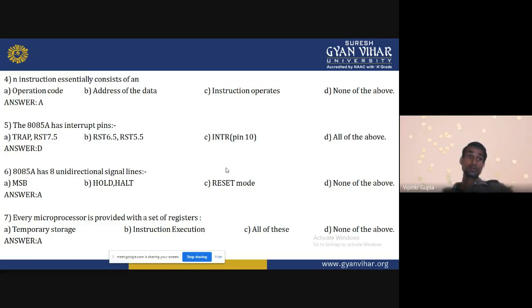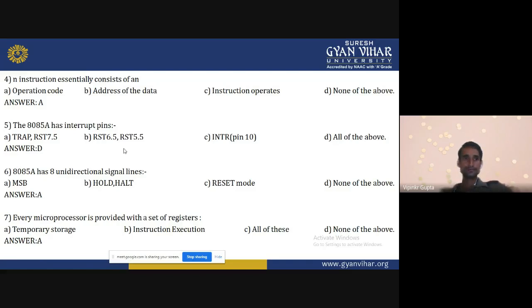So in option A, it is having two interrupts which are available in 8085. We are also having the two interrupts, and these are also available in 8085. C is having one interrupt that is also available in 8085. So D is the correct answer.